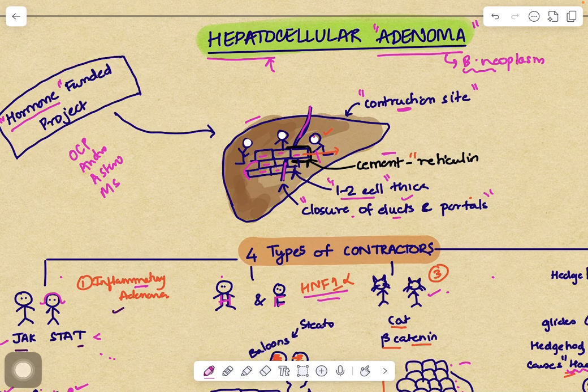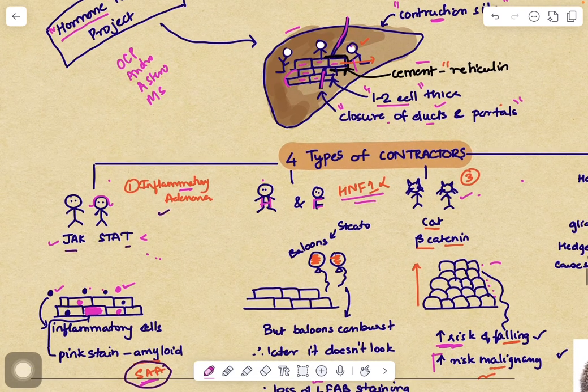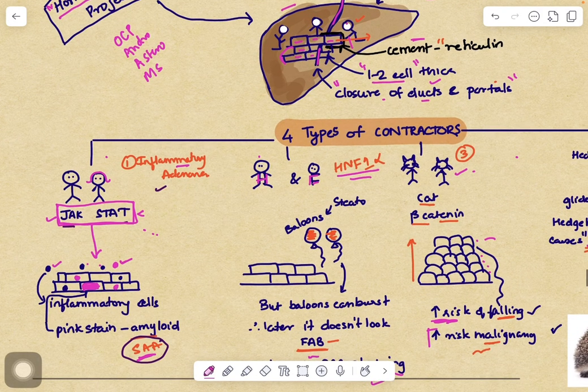Now let's go into the types of contractors. This is basically the different types of adenomas. But with the help of this outlining story of the contractors, we will be able to remember in detail about each adenoma. So as I said, the first one is Jack and Stat. Like Jack and Jill, we have Jack and Stat. What they do in their construction is that they decorate it with the help of blue and pink balls. So what are these blue and pink balls? These are the inflammatory cells, and that is why it is called inflammatory adenoma.